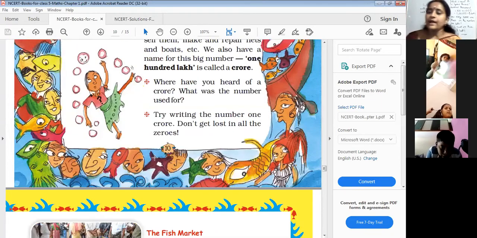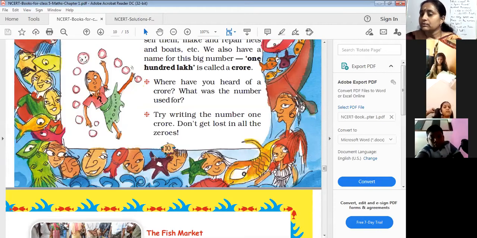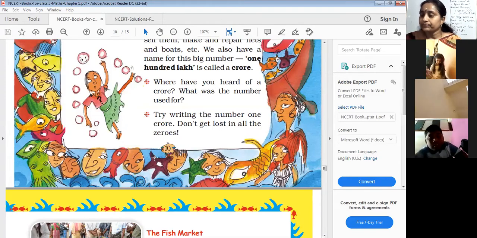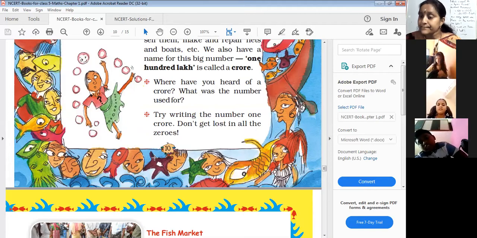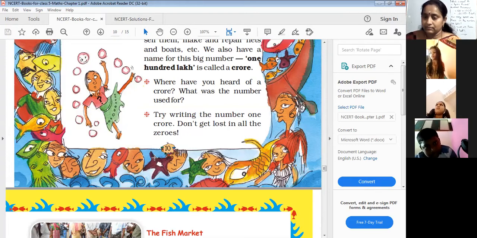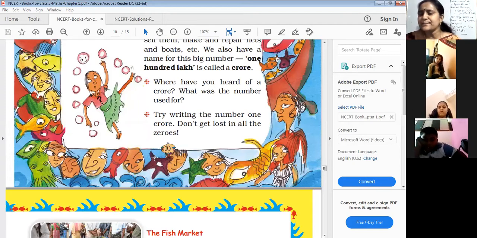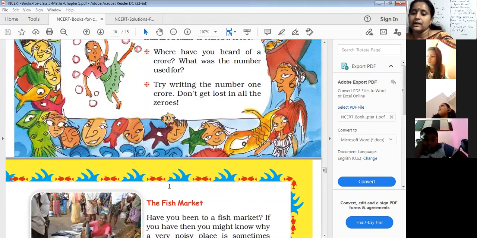Where have you heard of a crore? What was the number used for? Where will you use it for crore? Buying a house, ma'am. Buying a duplex house, ma'am. Buying a helicopter. Buying an aeroplane. Population also we can have in crores. Okay. Now the fish market.